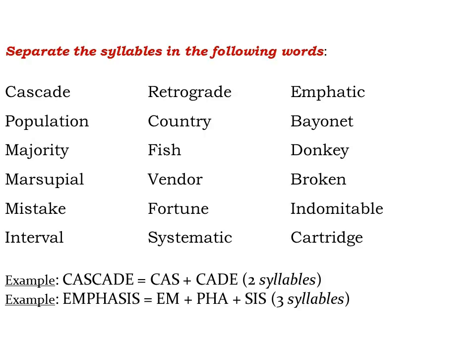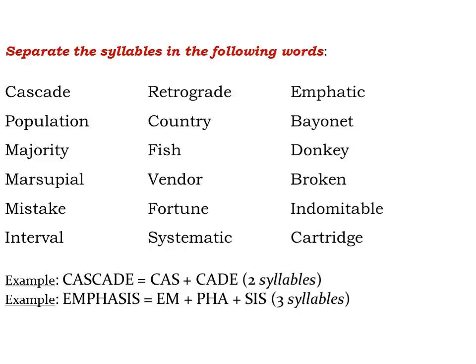Emphatic. Emphatic has 3 syllables. Population. Population has 4 syllables.